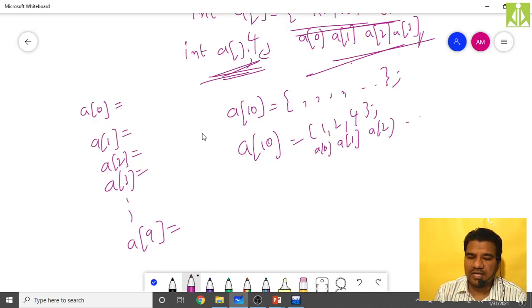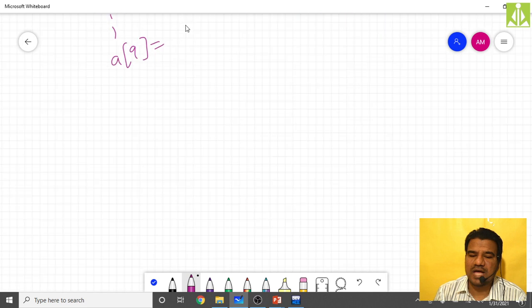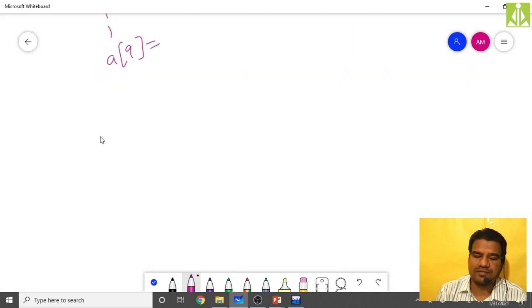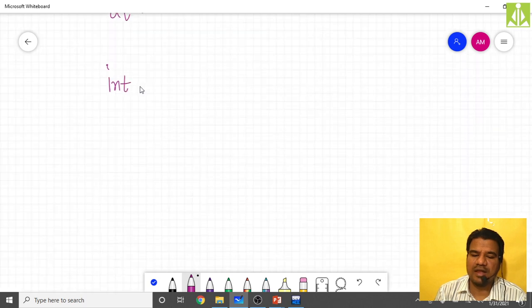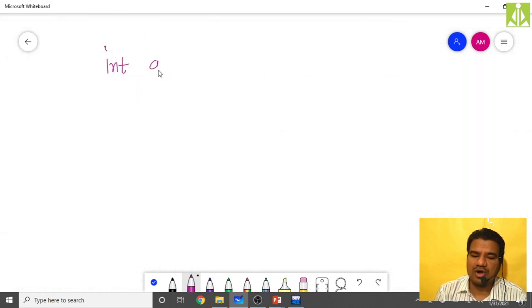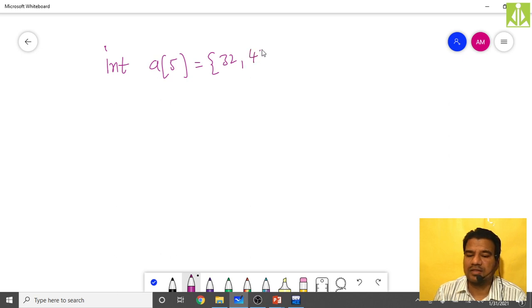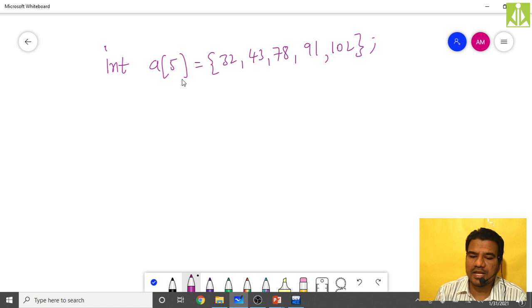See, what I have done is declare an array of size, let us say, 5. So simply declare an array of 5 elements, int a[5]. Okay, now I am assigning 32, then 43, 78, 91, 102. Like this I have done the declaration, definition, and initialization of an array.